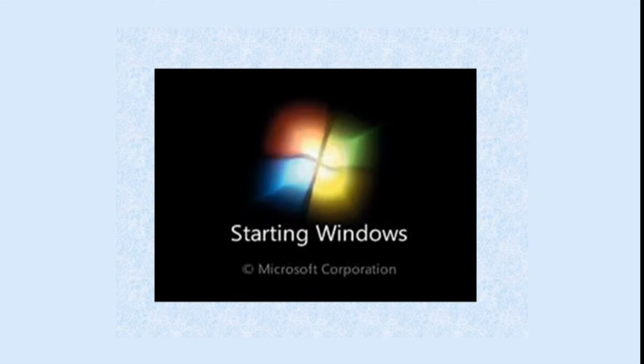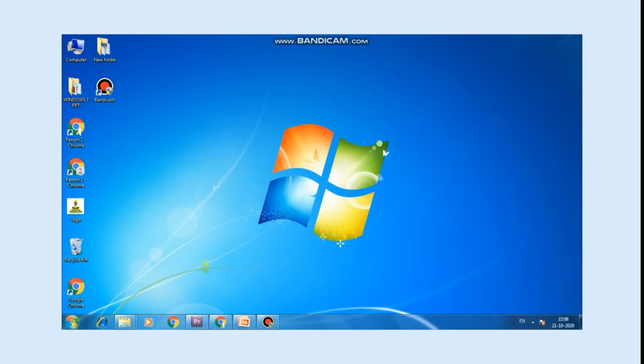Now, Windows 7. Students, when we switch on the computer, it takes a little time to start. That time is taken for loading the operating system. This process of loading the OS is called booting. What is that? Booting. After the booting process is over, the first screen that the user sees is called the desktop. Now, learn about various desktop icons and sections of Windows 7.